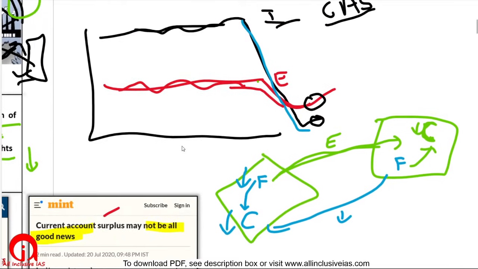The reason why the current account surplus happened in India is a cause of worry, because this shows that the domestic demand fell down and other countries' domestic demand did not fall down so much. Okay.